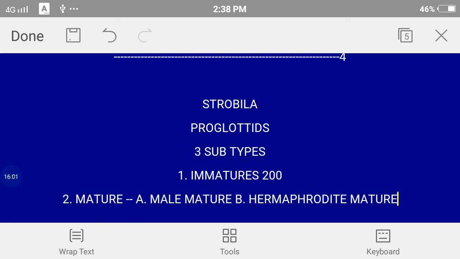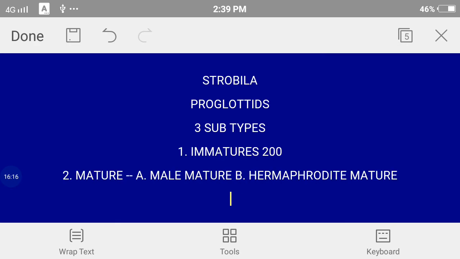So what happens, have you heard of a particular phenomenon which is called protandry? So protandry refers to the formation of the male genitals first.